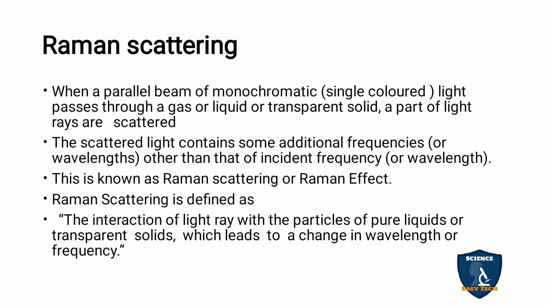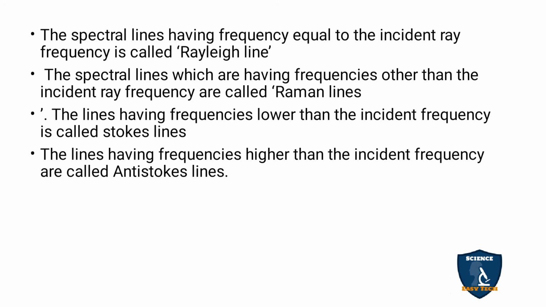That scattered light has a different frequency. The frequency can change when light transfers from one medium to another medium, so the frequency will change. This is the Raman scattering of light definition.